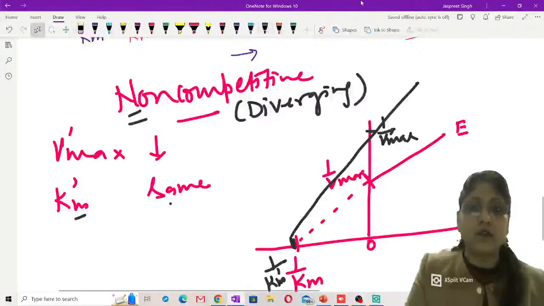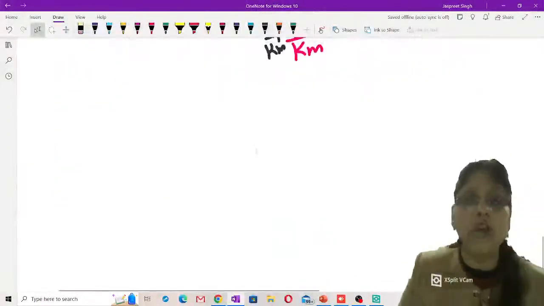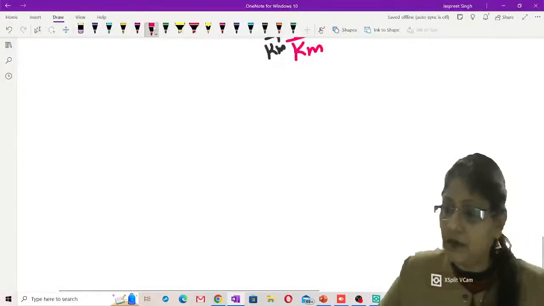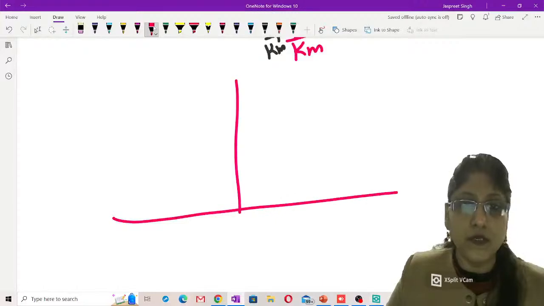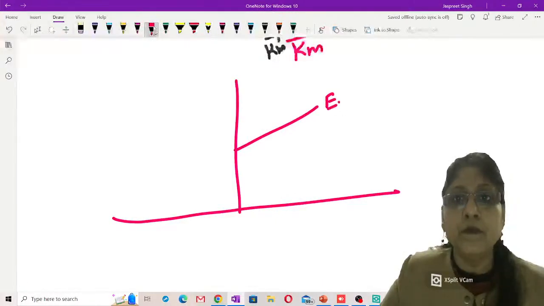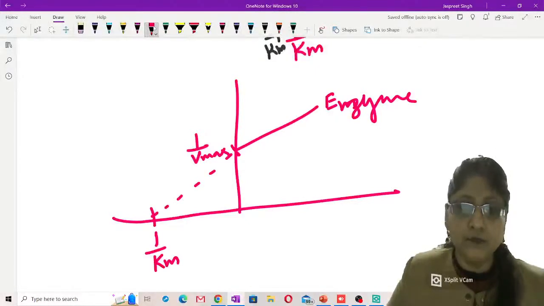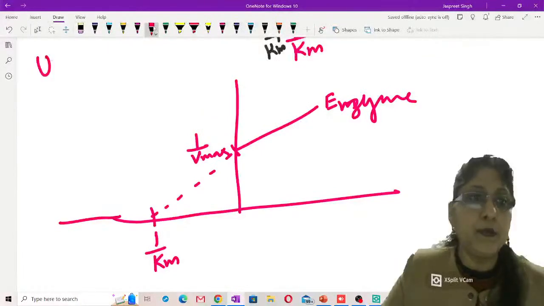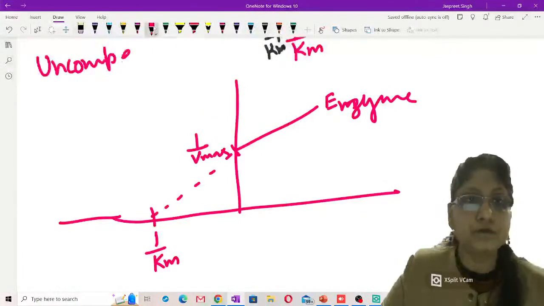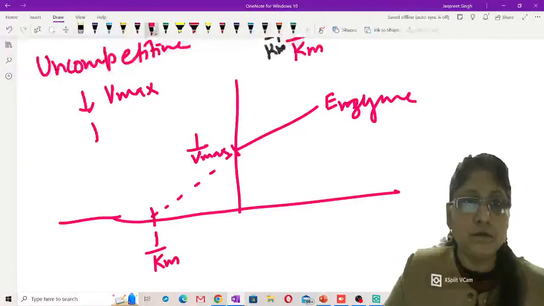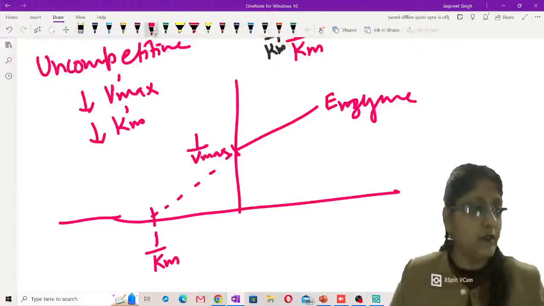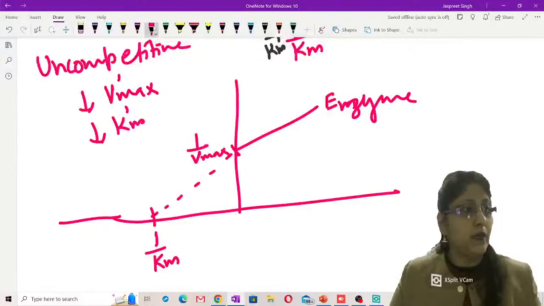Similar fashion, when you're talking about uncompetitive inhibitors, which are very rare in our system, the original plot will be like this without any inhibitor, which I have told you a number of times already. This is going to be 1 by Vmax value and this is going to be 1 by Km value. See, uncompetitive inhibitor is characterized by lowered velocity maximum and lowered Km value as well. In presence of inhibitor, you get to have lowered velocity maximum and lowered Km value.